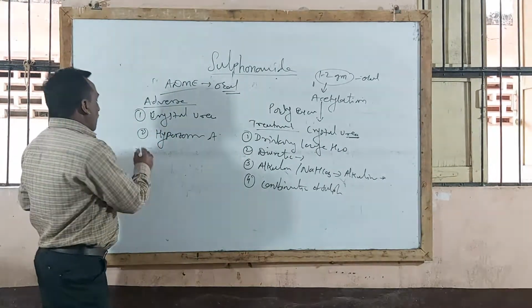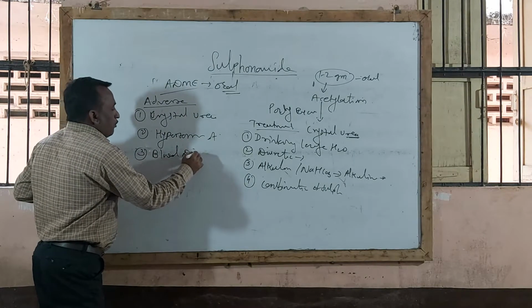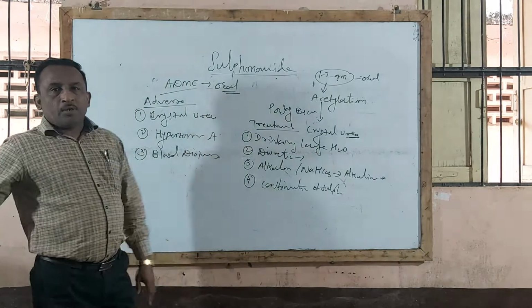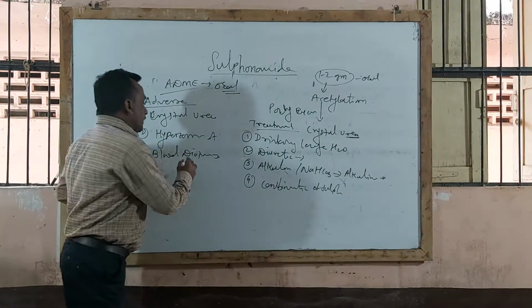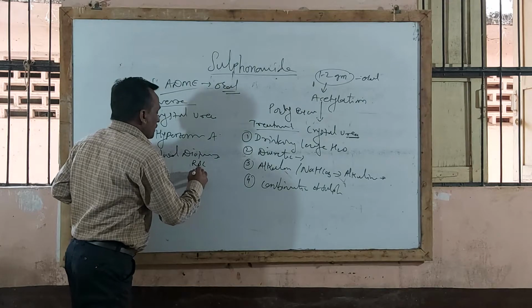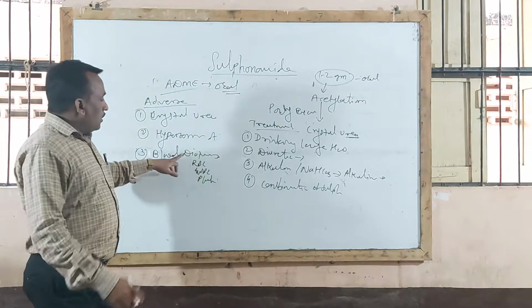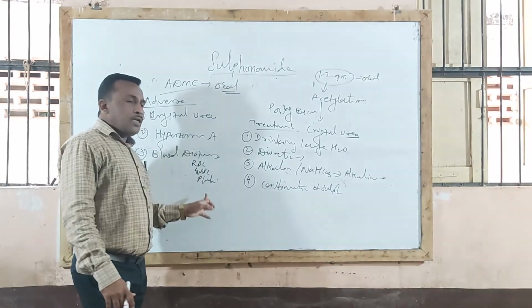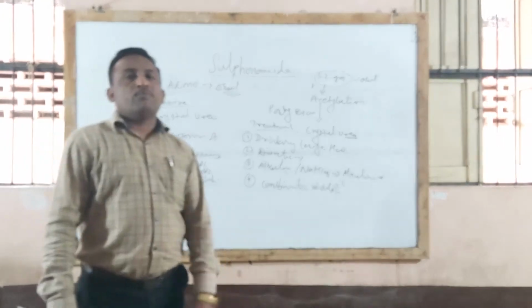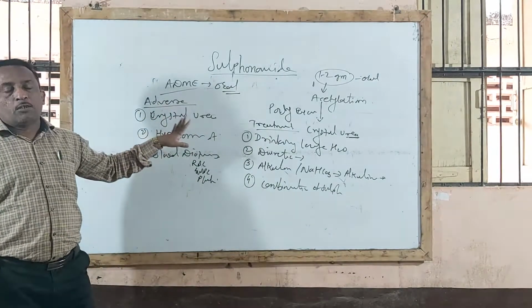Another side effect, that it also causes blood disorders, that is, it may produce hemolytic anemia, aplastic anemia, thrombocytopenia, agranulocytosis, that is affecting RBC, WBC and platelet count also. So these are the side effects or adverse effects of sulfonamide.